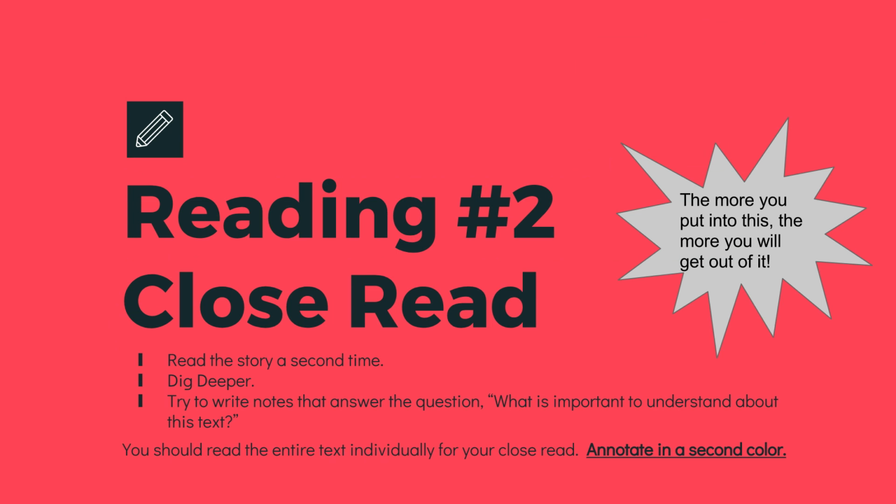All right, it's time for reading number 2, which is your close read. So you are going to read the story a second time. Remember that with your close read, you are digging deeper. So this time, instead of writing surface level notes, like he was walking down the street at night, you're trying to write notes that answer the question, what is important to understand about this text? So an example might be that for your first read, you wrote something like he was walking down the street at night. But for your second read, when you're digging deeper, you might write something like, why is there a kid alone on the street at night? Because that might be important to understand.